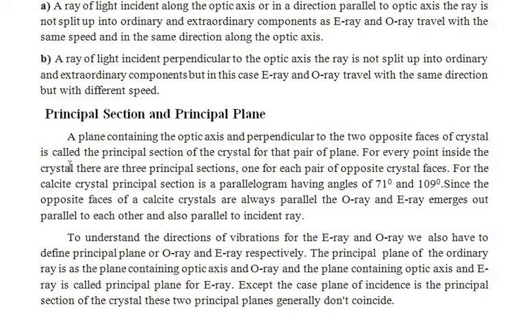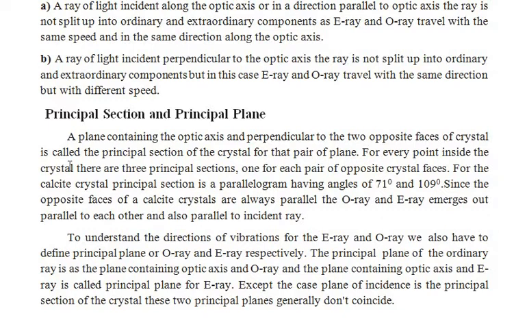For every point inside the crystal there are 3 principal sections, one for each pair of opposite crystal faces. For calcite crystal, the principal plane is a parallelogram having angles 71 degrees and 109 degrees. Since opposite faces of the calcite crystals are always parallel, the O ray and E ray emerge out parallel to each other and also parallel to the incident ray.